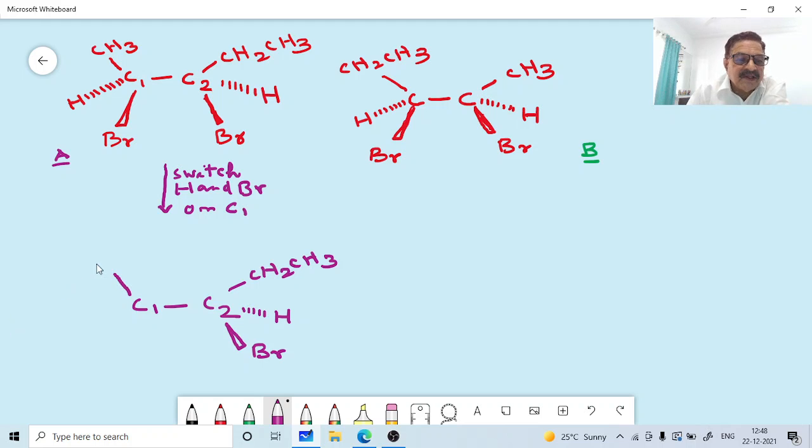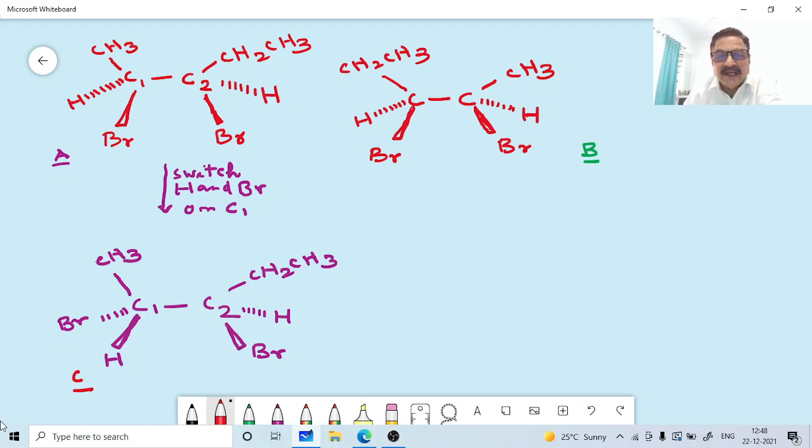Two groups, we are just changing the positions here. CH3. Then bromine will go behind the plane of the page. Then hydrogen, it will come over here on a wedge. Okay, so this is a compound C. That is switching the positions of hydrogen and bromine on carbon 1. We are getting an isomer C here. Okay, this is C. Now the mirror image. Take the mirror image. These are all mirror images here.